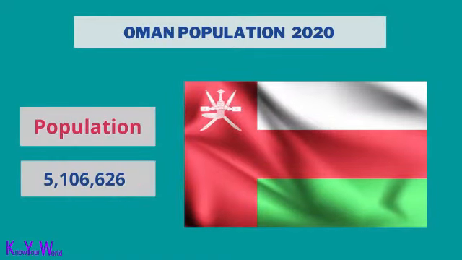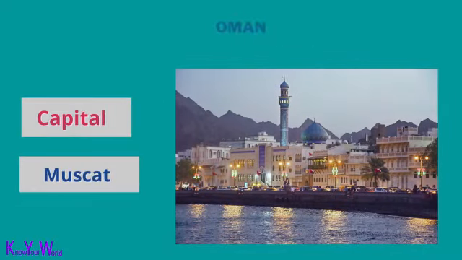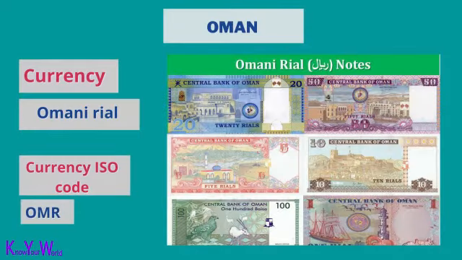Oman population is 5,106,626. The capital of Oman is Muscat. The currency of Oman is the Omani rial. The ISO currency code is OMR.